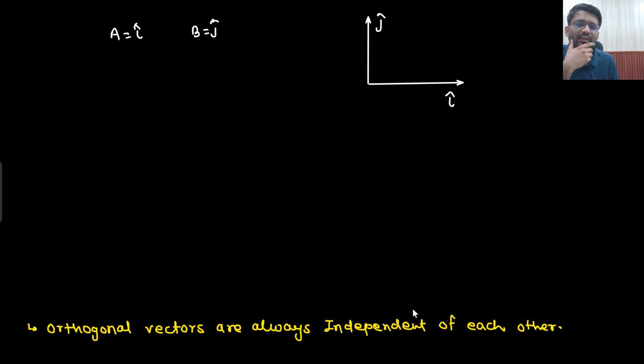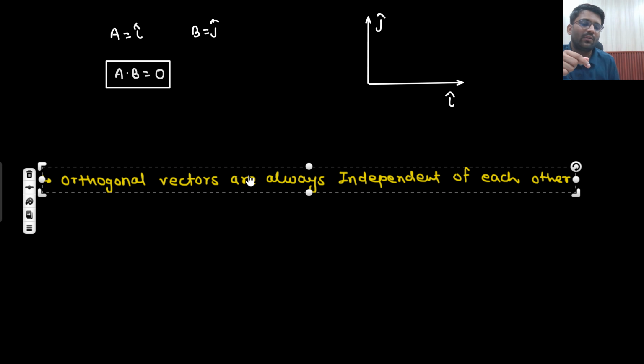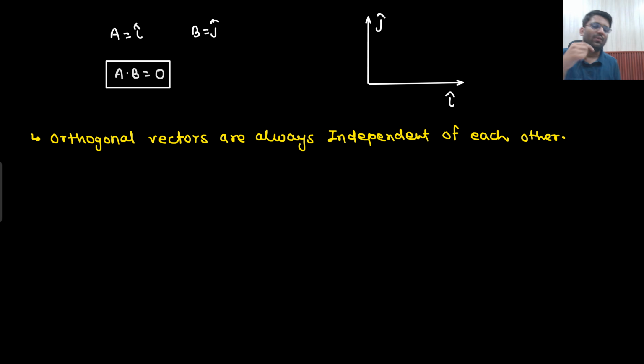Not at all possible. And are they orthogonal to each other? Yes, sir. Surely. A dot B, what that come out to be? i cap dot j cap, that will be equal to 0 only. So yes, surely they are orthogonal to each other. What does that mean? Orthogonal vectors are always independent of each other. Or you can say an orthogonal set of vectors always forms an independent set of vectors.